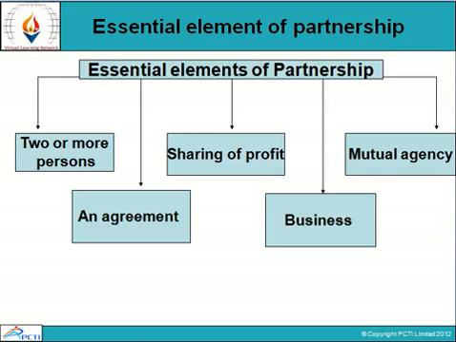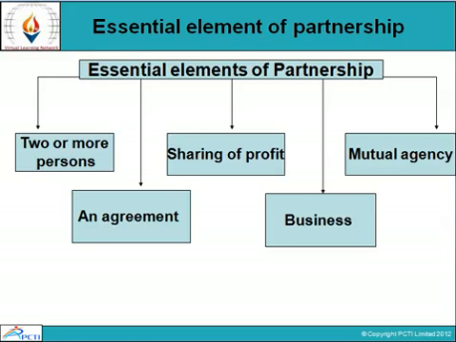Two or more persons. There should be at least two persons to form a partnership. If the number of partners gets reduced to one by any reason, say death or insolvency of a partner, it would cease to be a partnership. As for the maximum number of partners in the firm, the Partnership Act is silent.